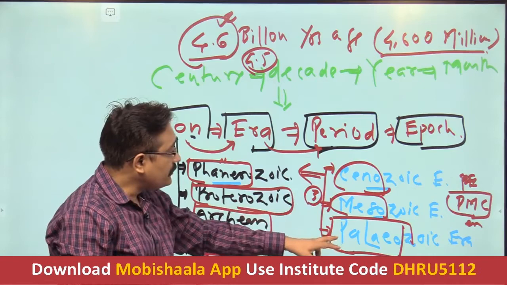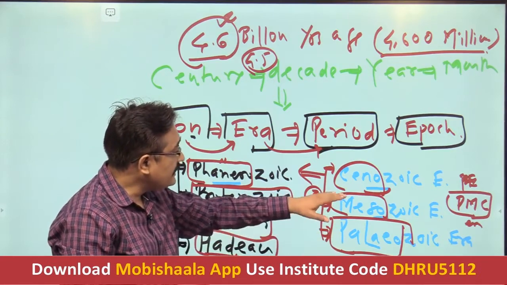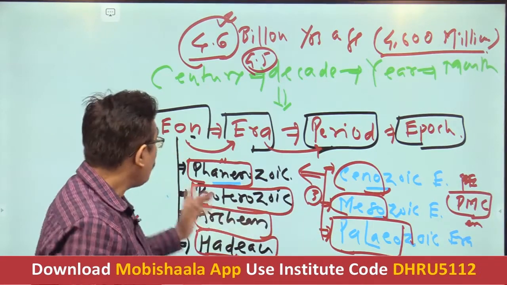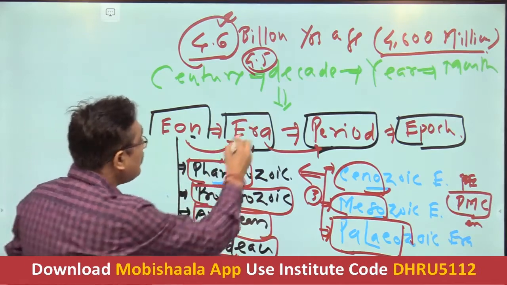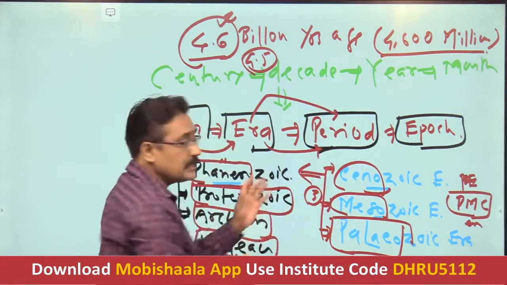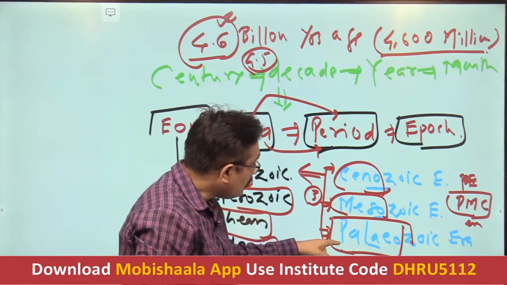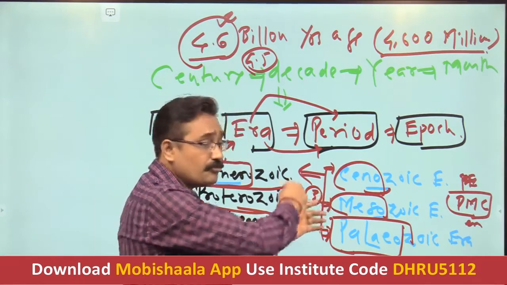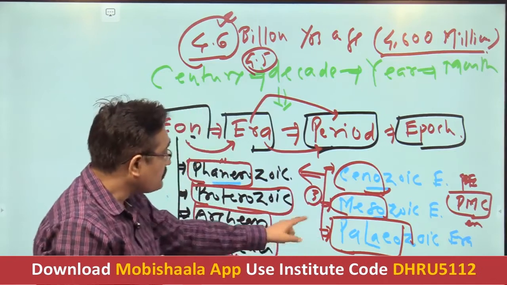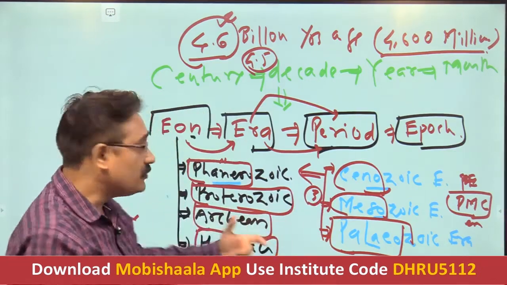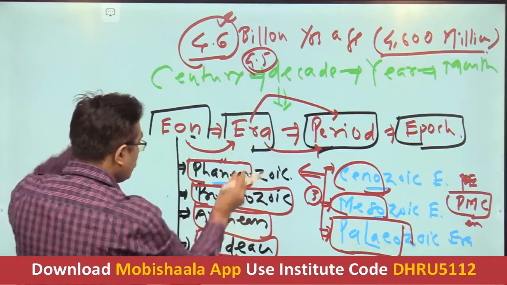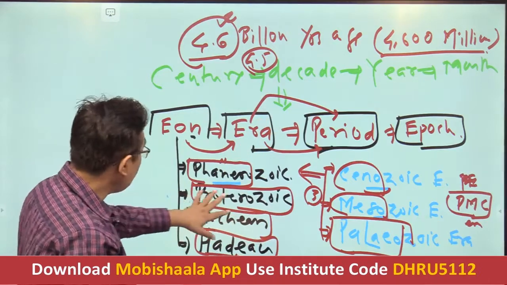And how many eras have we divided it into? These 3 eras. Now we have also seen that we further divide each era into various periods. So we have divided the Paleozoic, Mesozoic and Cenozoic into several periods. First I will erase this.